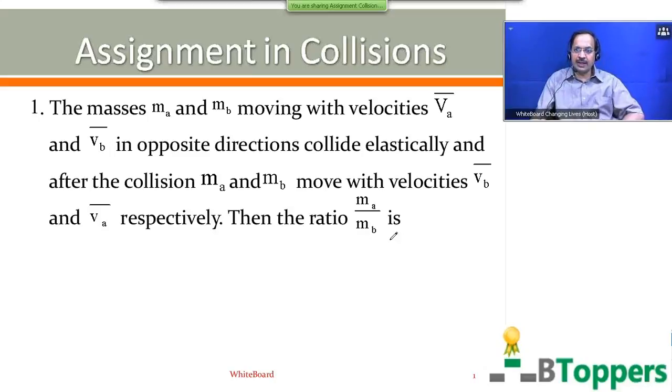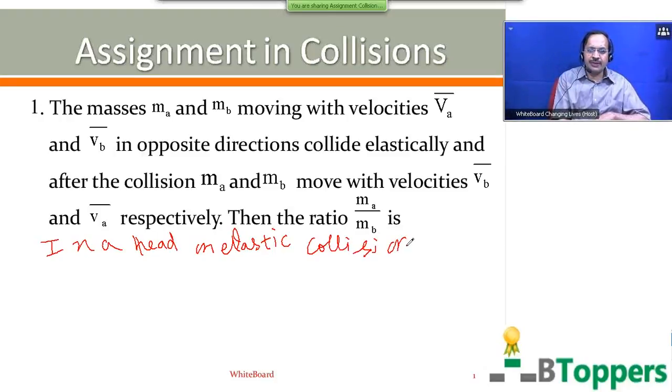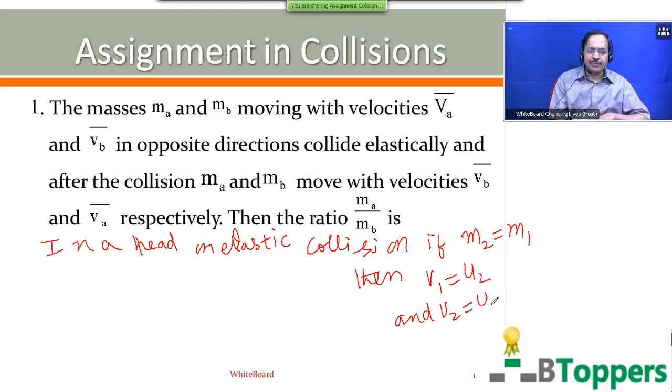As I discussed in the first special case in one-dimensional elastic collisions, the two colliding bodies have the same mass. In a head-on elastic collision or one-dimensional elastic collision, if the two colliding bodies have the same mass, then their velocities will be exchanged after the collision. That means if M2 equal to M1, then V1 equal to U2 and V2 equal to U1.